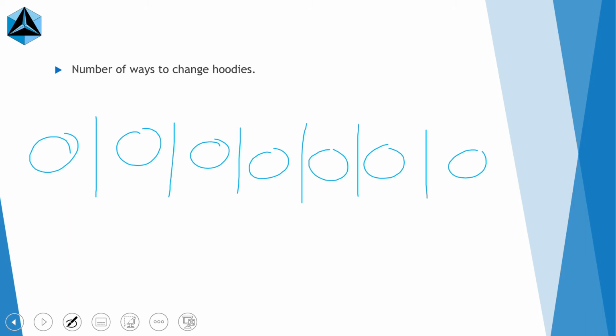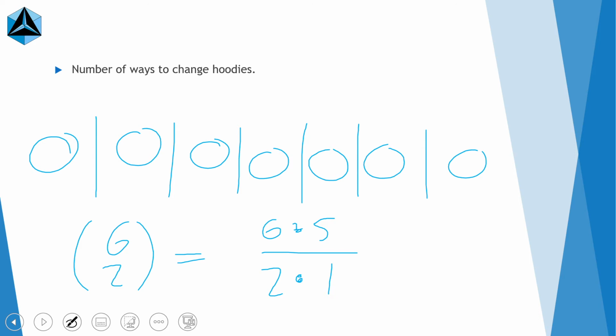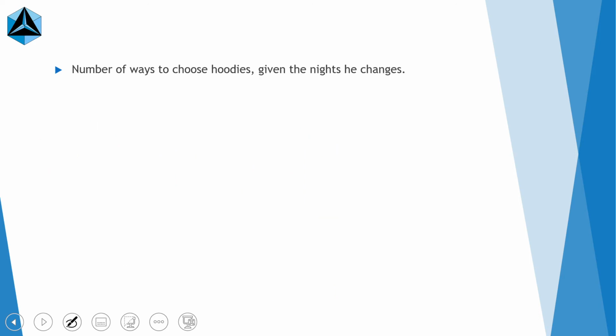That is exactly 6 choose 2, because we're picking 2 nights out of 6, which equals 6 times 5 divided by 2 times 1. We'll leave it like this for now, just so we don't have to compute as much later.